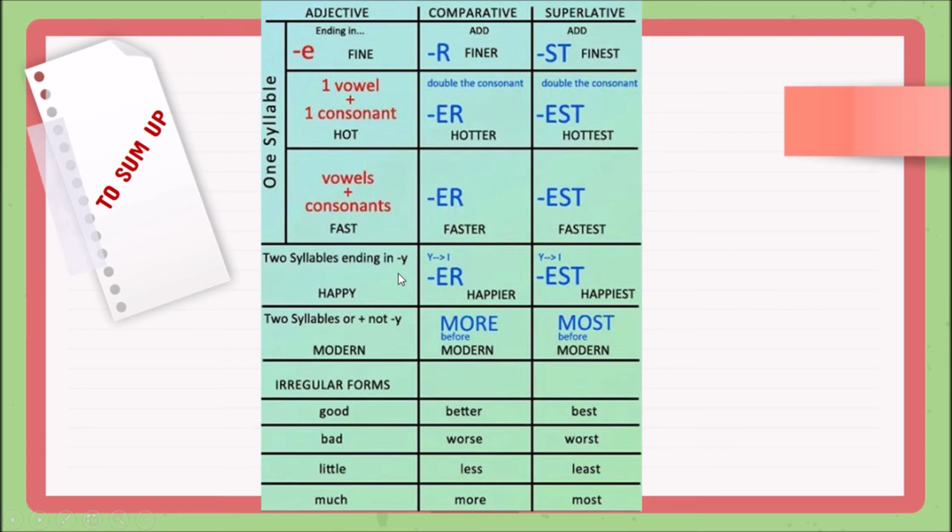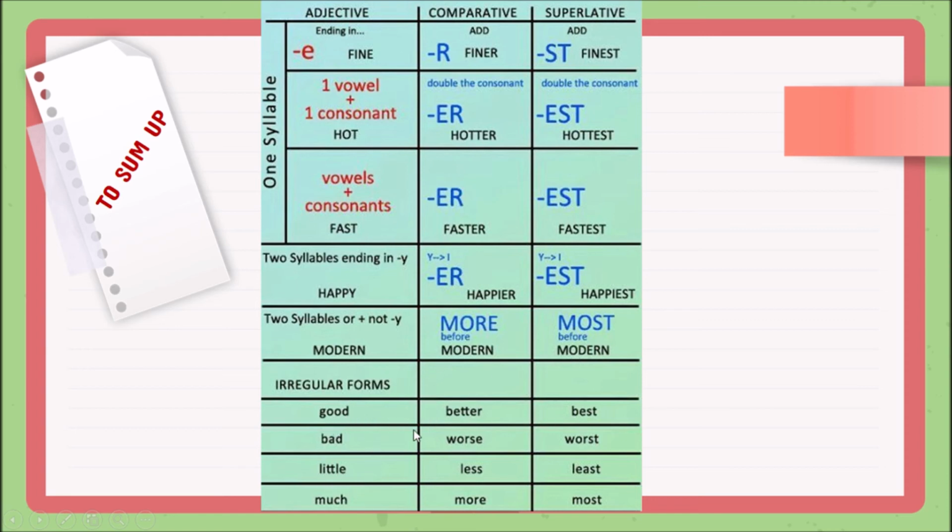With two syllables ending in Y, para aquellos que terminan en Y. ¿Qué tengo que hacer? Change the Y for an I and then write the ER. Tengo que cambiar, ¿cierto?, la Y por la I latina y luego poner ER o EST according if the adjective is comparative or superlative. With adjectives that have 3 or more syllables, what do I have to do? We have to write more before the adjective, or most in the case of the superlative. More modern, most modern.